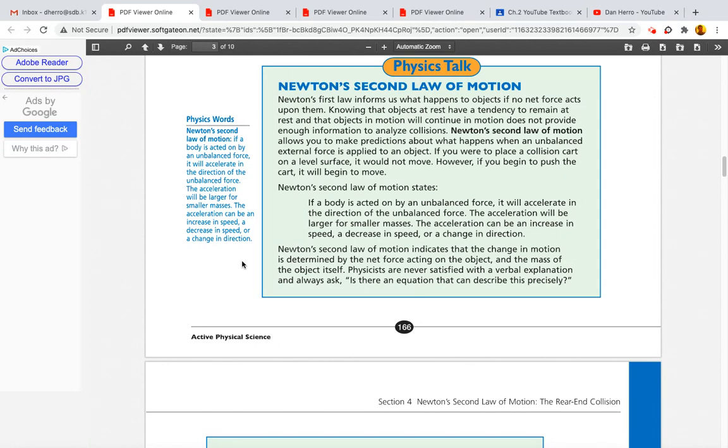The acceleration will be larger for smaller masses. The acceleration can be an increase in speed, a decrease in speed, or a change in direction. Newton's second law of motion indicates that the change in motion is determined by the net force acting on the object and the mass of the object itself. Physicists are never satisfied with a verbal explanation and always ask, is there an equation that can describe this precisely?